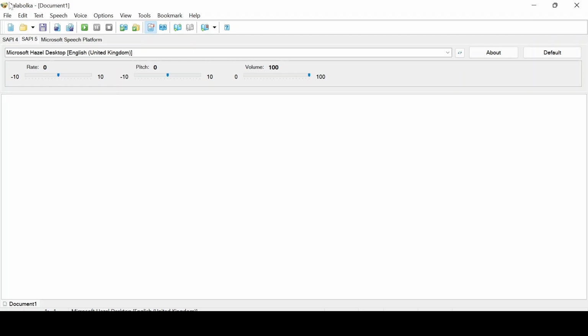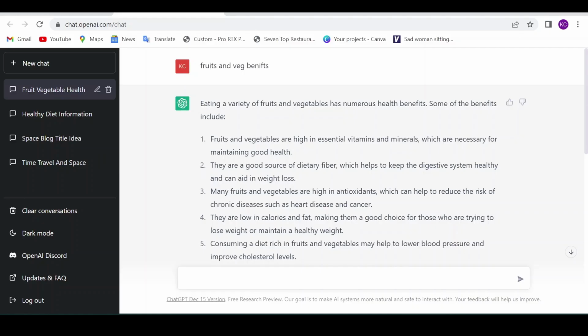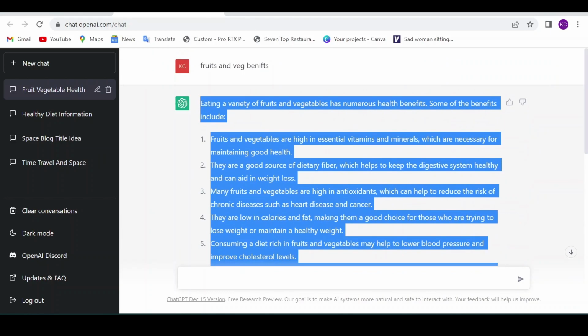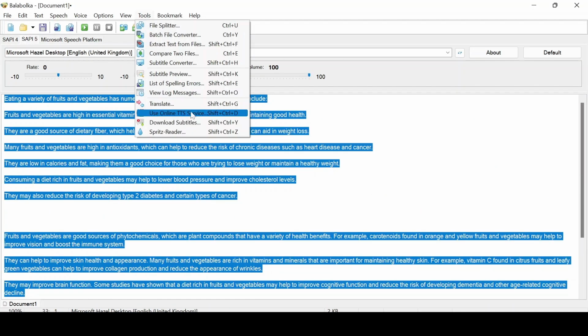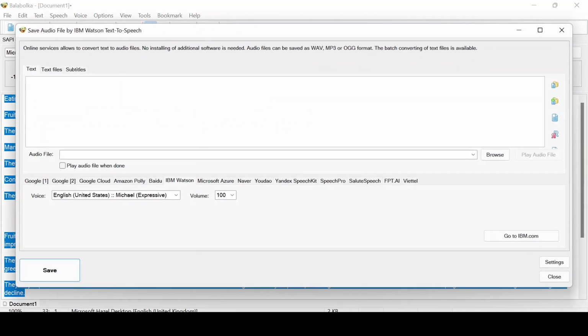Now we need to open a software called Balabolka. You can download it for free. All the information that ChatGPT has given us, we can just copy and paste it into Balabolka here. Then go on to Tools and click on Use Online TTS Service here. Paste the information here again.